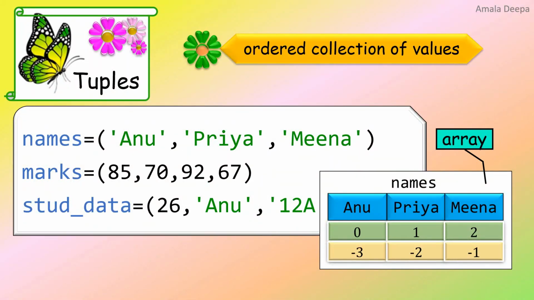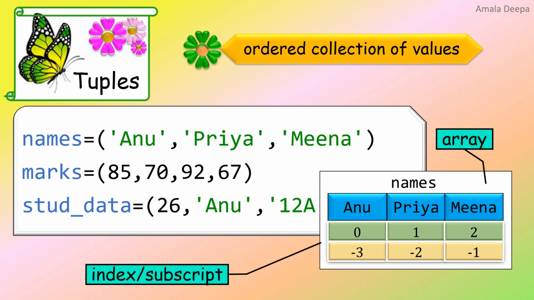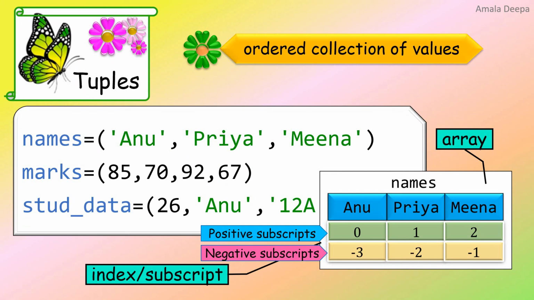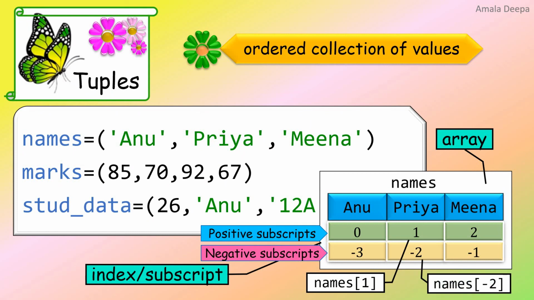Each element in a tuple can be accessed or referenced using index or subscript. Python allows positive index as well as negative index. To access the element Priya, by using the positive subscript 1, you have to write the name of the tuple, it is names within square bracket 1. And the same element Priya can be accessed by using the negative subscript -2 also.